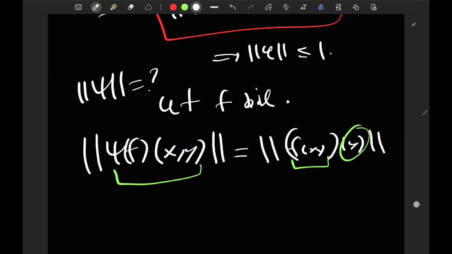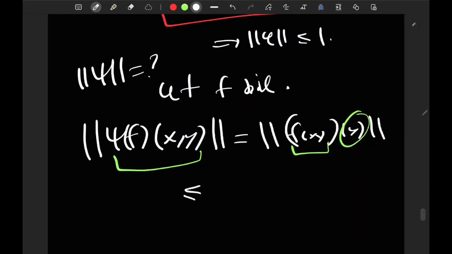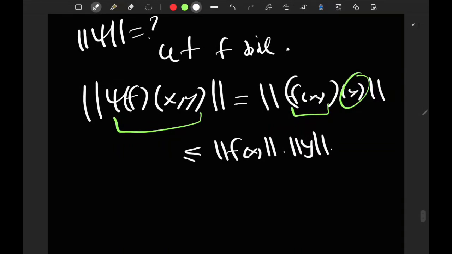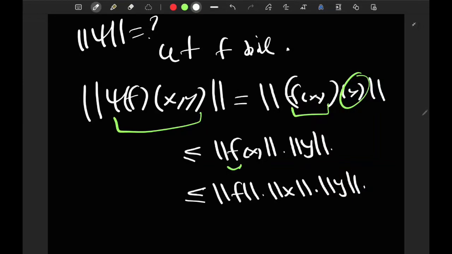By continuity of linear maps, this is less than or equal to the norm of f of x times the norm of y. Furthermore, by continuity of the function f, this is less than or equal to the norm of f times the norm of x times the norm of y.